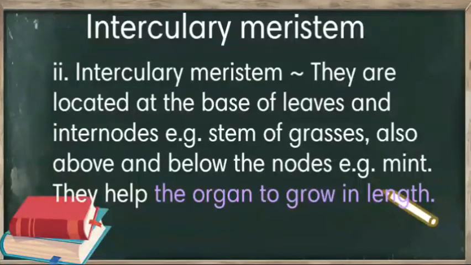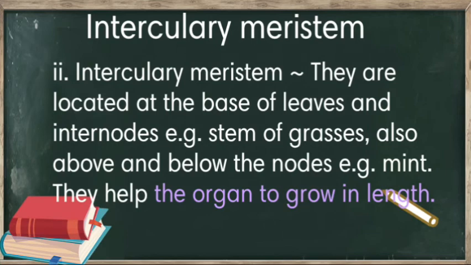Moving to intercalary meristem. Intercalary meristems are located at the base of the leaves, or at the internodes. Example, in grass, the intercalary meristem is present at the base of the leaf and at the internodes. Also above and below the node.